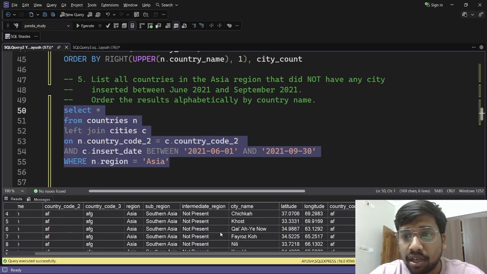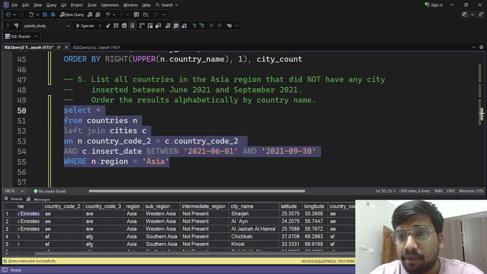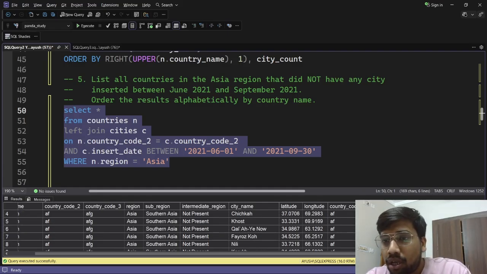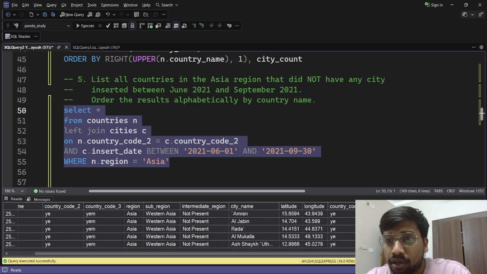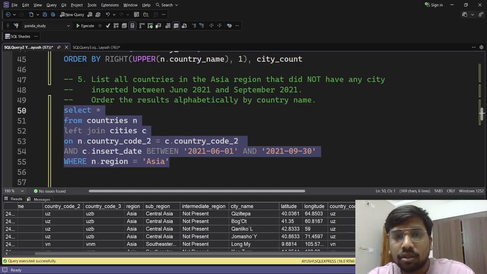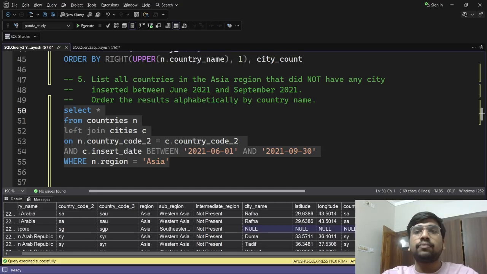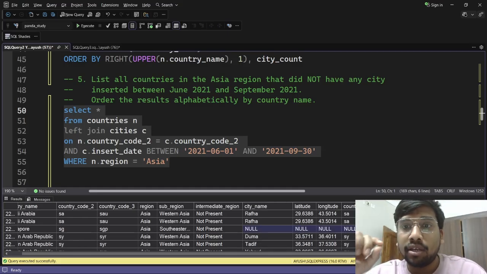Now, if I run this query here, you can see that the insert date is between June. This is a part of June. This one is also part of June. If I scroll a little bit, is it showing all the rows? I'm skeptical about it. I was finding data in which we have the null values that I was talking about.